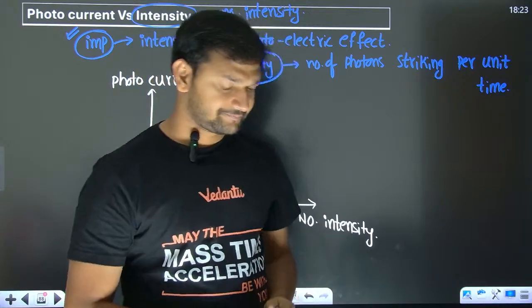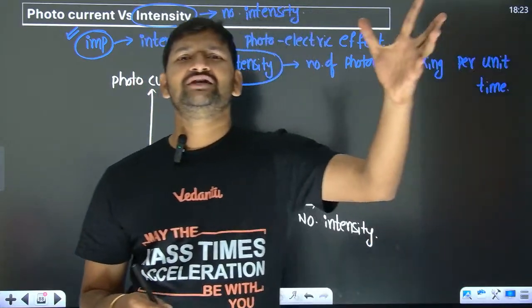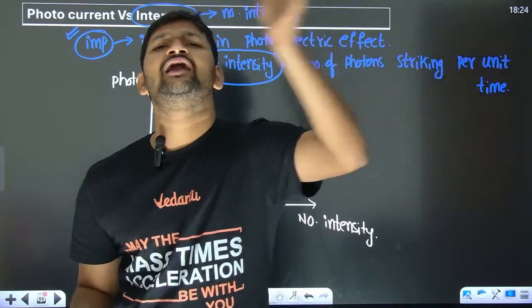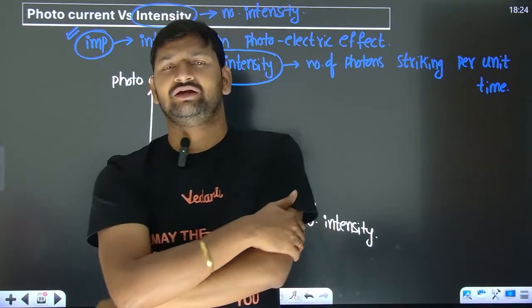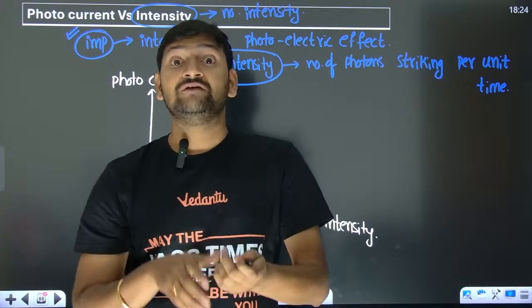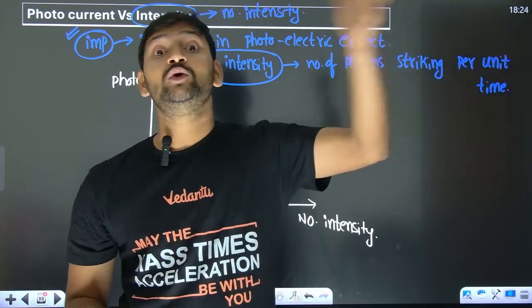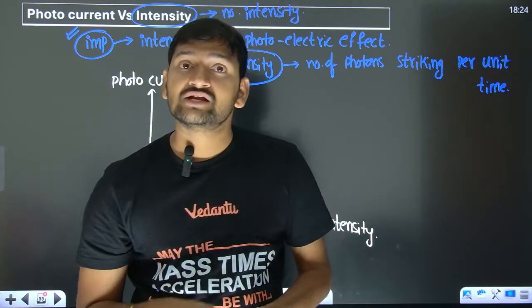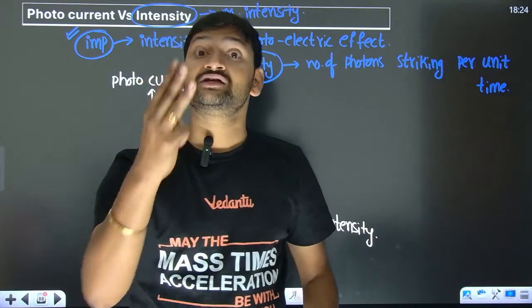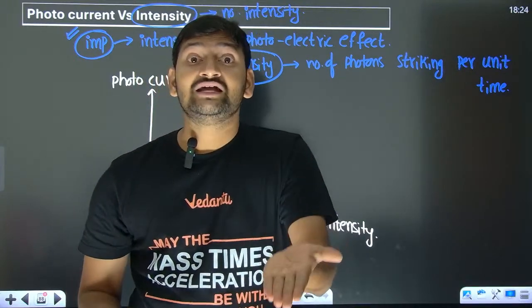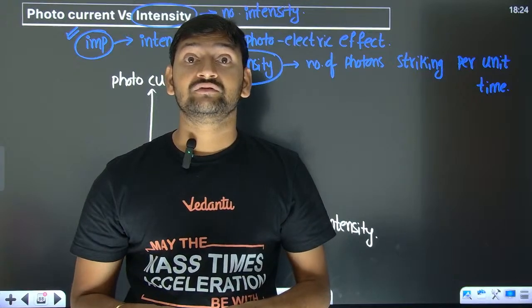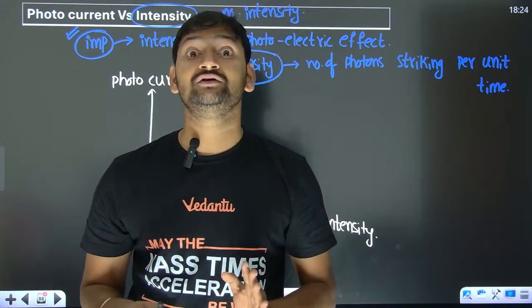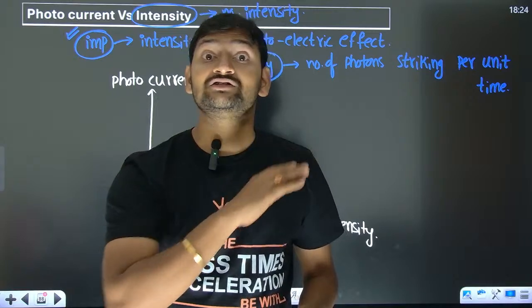Now look, when I throw, for example, 100 photons, let's say 1 electron comes out. Then if I increase the intensity and send 200 photons, then 2 electrons will come out. 300 photons, 3 electrons will come out. So as I increase the number intensity of photons, more and more electrons will come out.